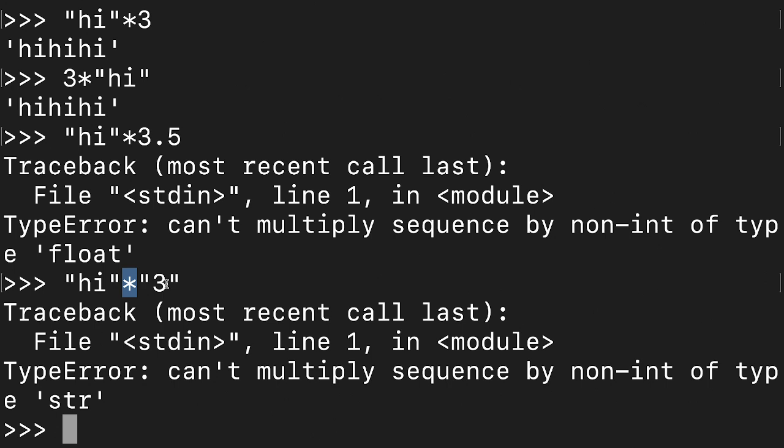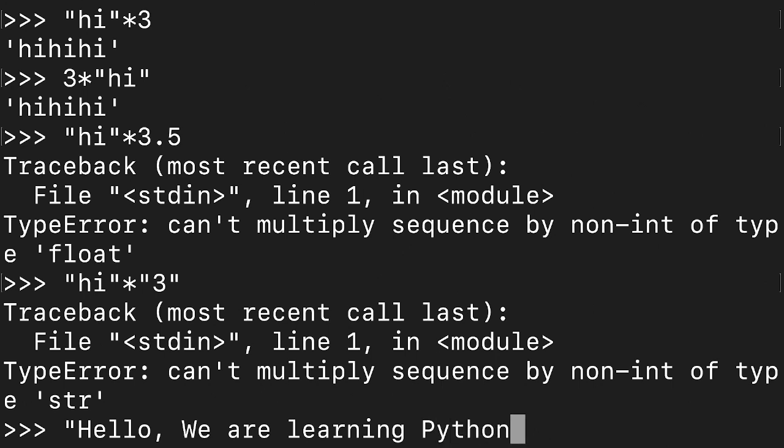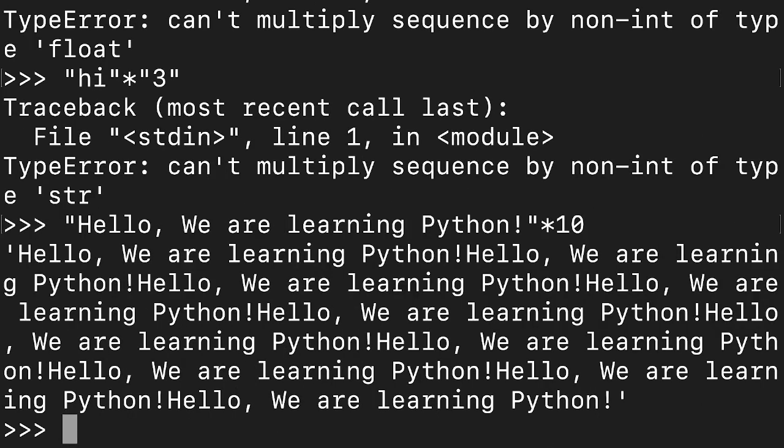So what is it used for? For repeating. Let us say there are some sentences or phrases which you want to repeat multiple times, let's say 10 times or 100 times, then directly you can just write the number and it will be printed. So if I write "hello, we are learning Python", and let's say I want to print this line 10 times, I just put an asterisk and write 10, and it prints this way.